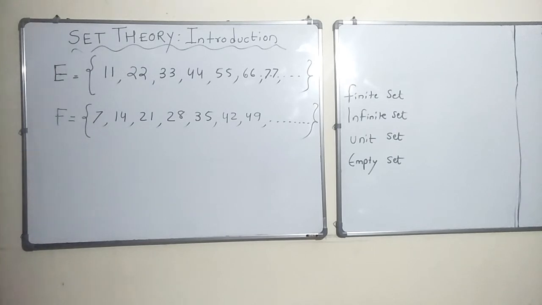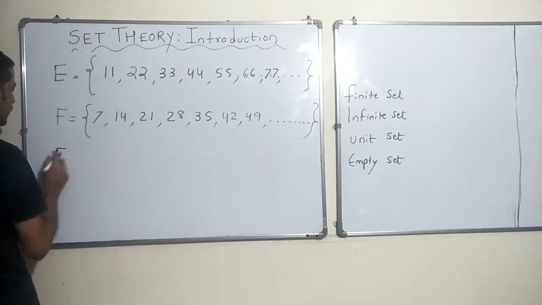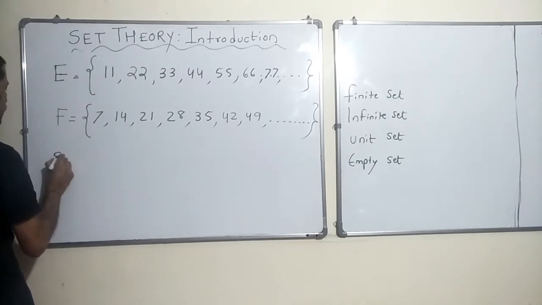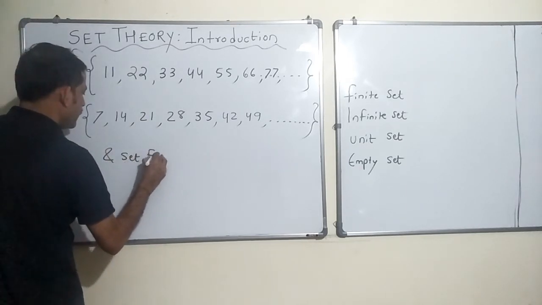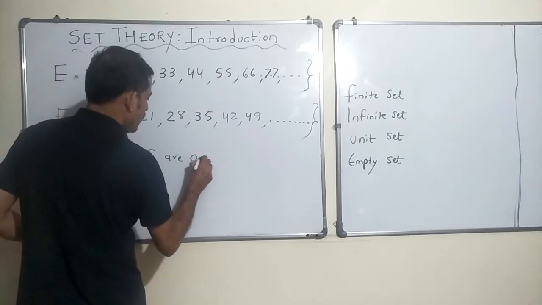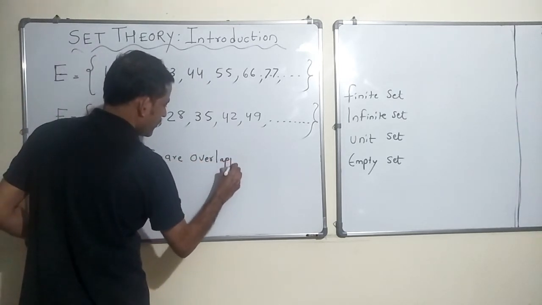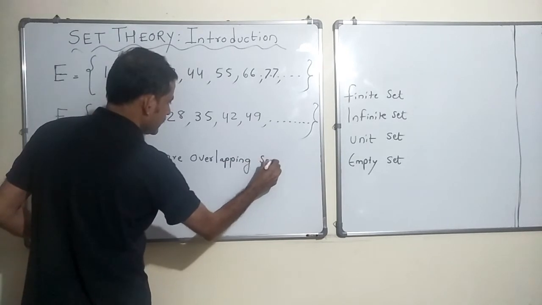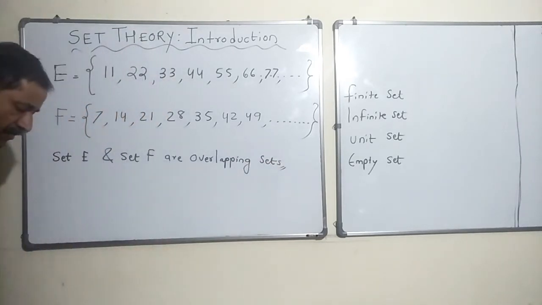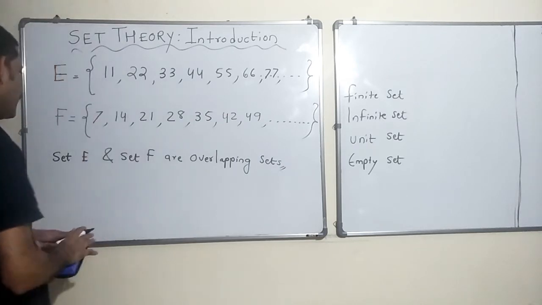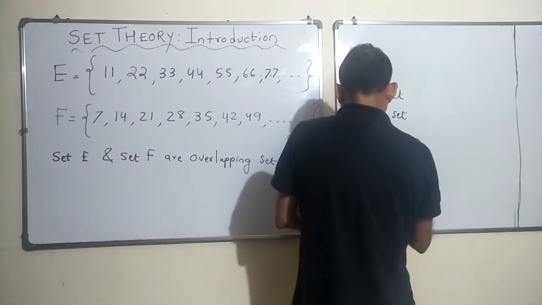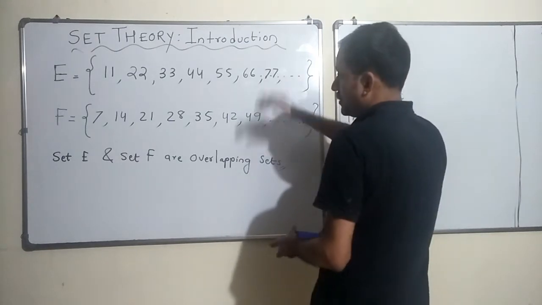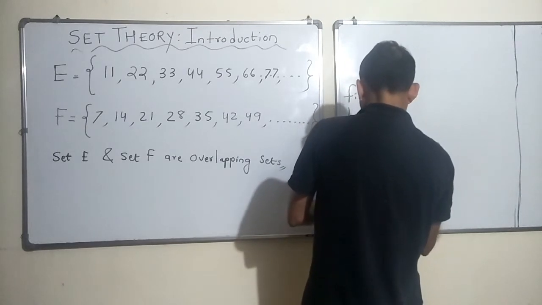So set E and set F are overlapping sets. Okay, so we understood what overlapping sets are: sets which have elements which are common to both of them, right?